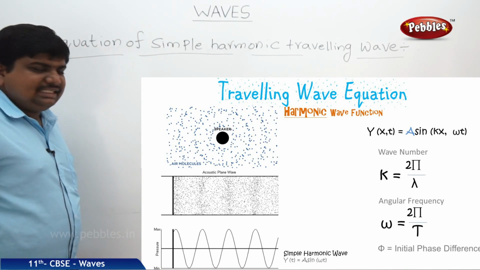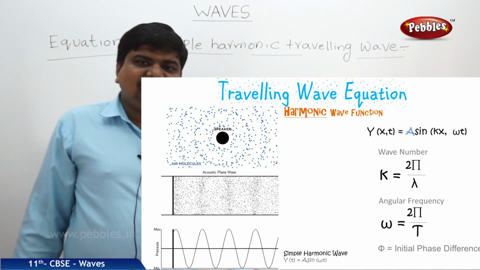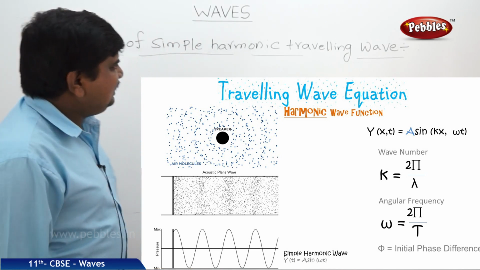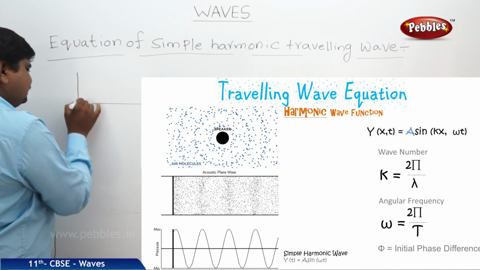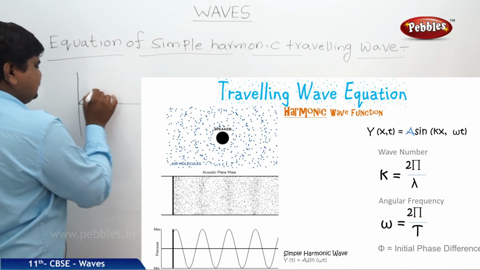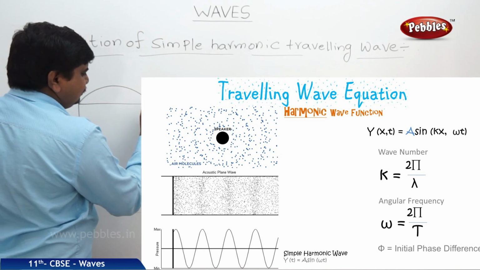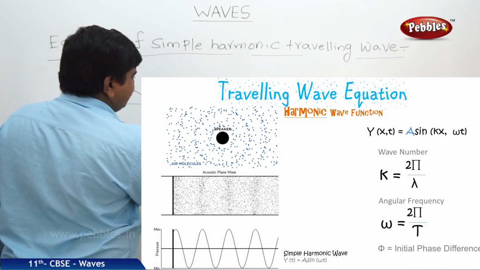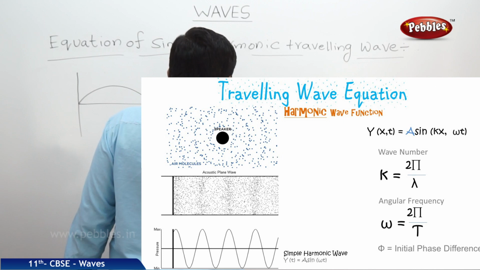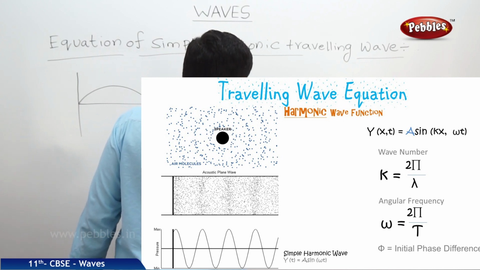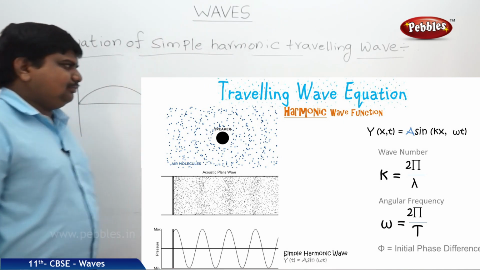So the next concept is the equation of a simple harmonic travelling wave. What is the meaning of this? We know that the wave pattern of the simple harmonic wave is like this. Once it starts with some amplitude, the same amplitude is maintained on the negative scale also. The same amplitude again repeats itself on the positive scale.